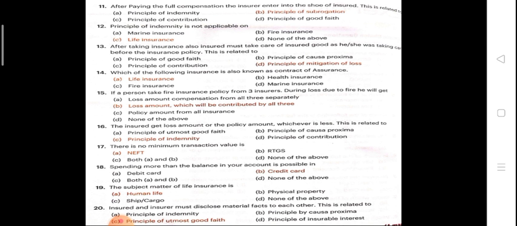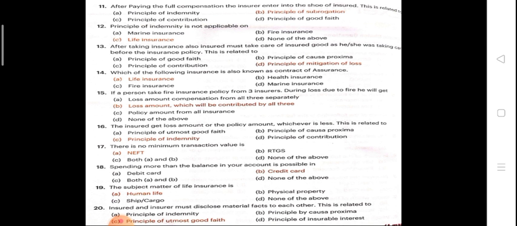Next one: there is no minimum transaction value. No minimum transaction value is NEFT. Next, spending more than the balance in your account is known as, obviously, credit card. We can spend more than the balance in our account.